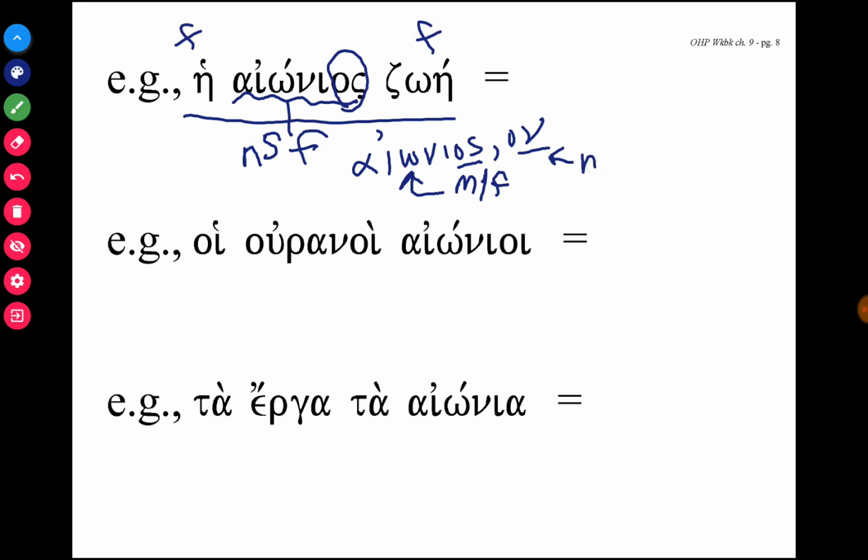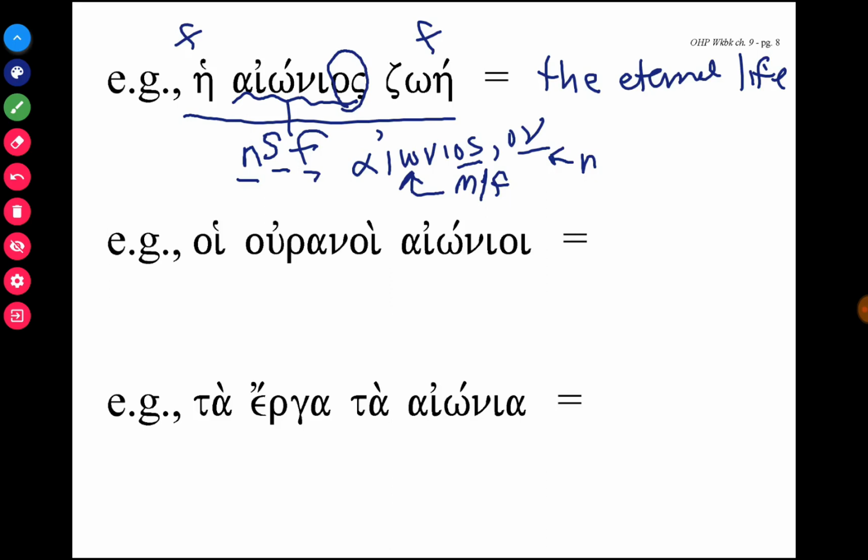The way I would translate this is "the eternal life," where aiōnios is a nominative singular feminine adjective. Though it uses the second declension endings, it is a feminine form. That's how the two-termination adjective works.